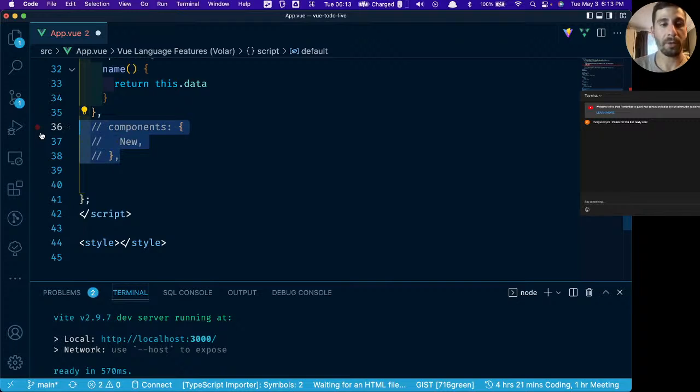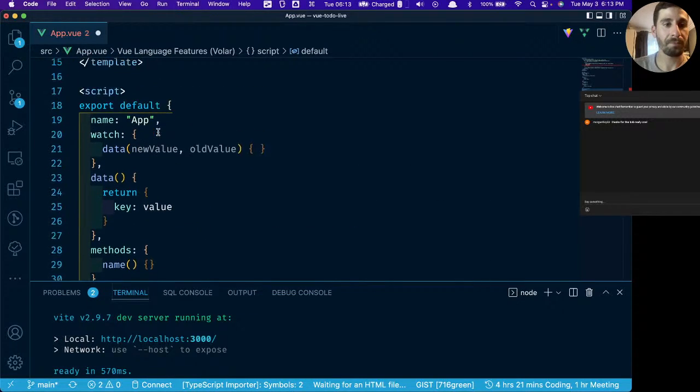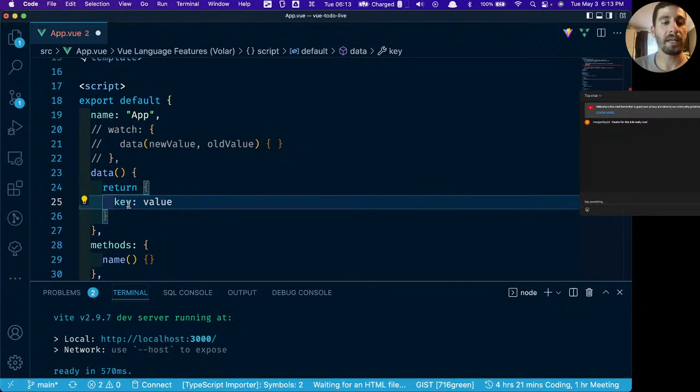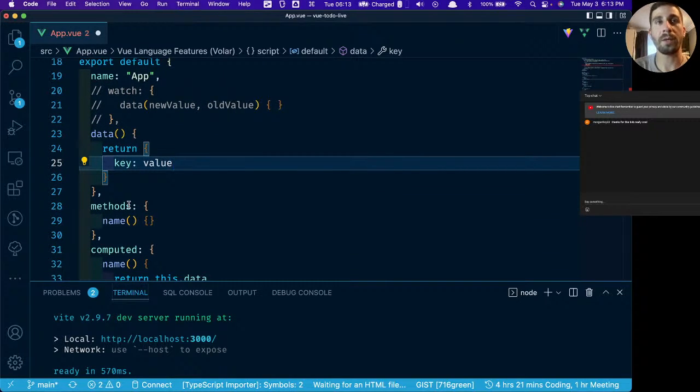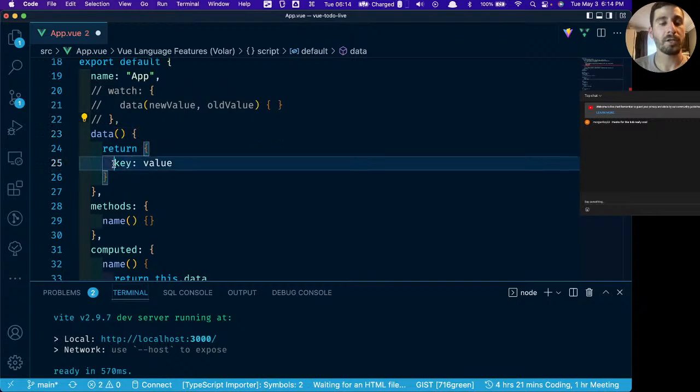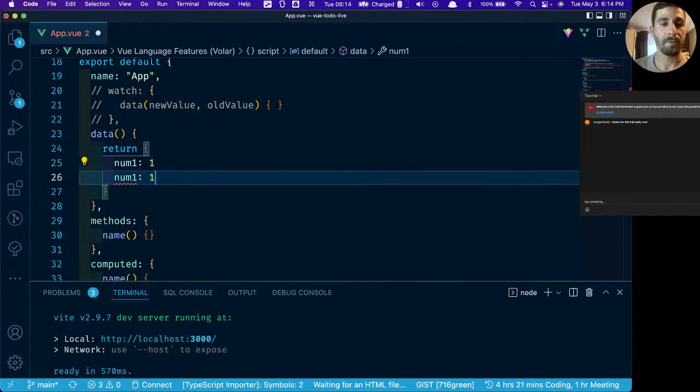Right now, I'm going to comment out components because we don't have any components to import. In our data section here, I'll comment out the watchers also. All right, so in our data section, all of our variables, the way that we're going to look at it is our variables are key value pairs. This data function returns an object, and that object contains all of our local state, all of the variables from this particular component. So if we have a variable called number1 with a value of 1 and number2 with a value of 4,